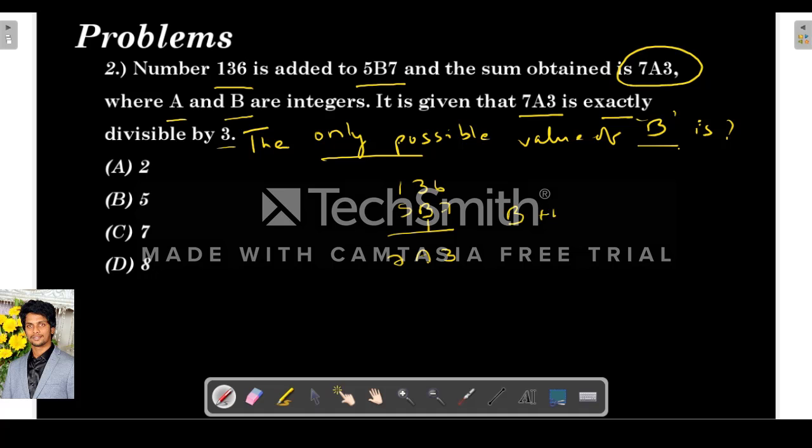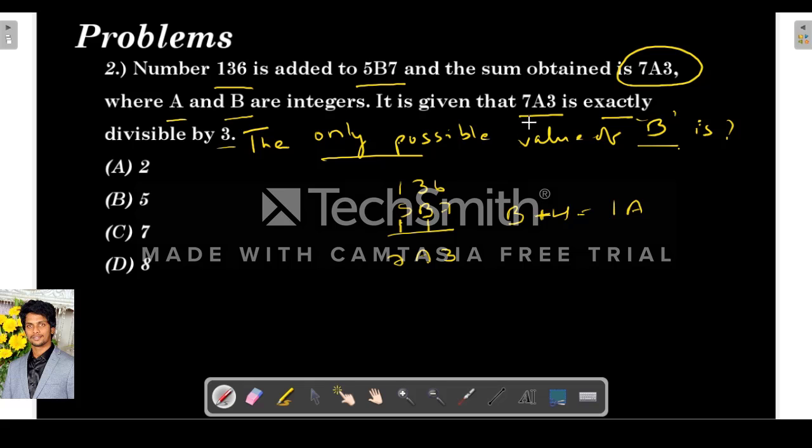So b plus 4 will result in 1a. That's why we are putting 1 here. 5 plus 1 is 6, so overall the sum becomes 7.